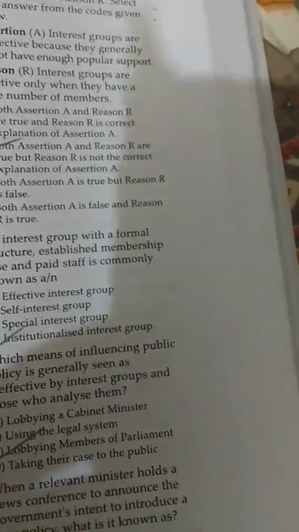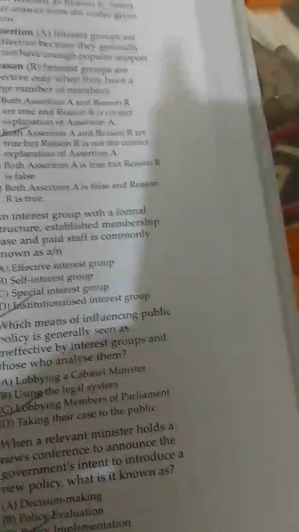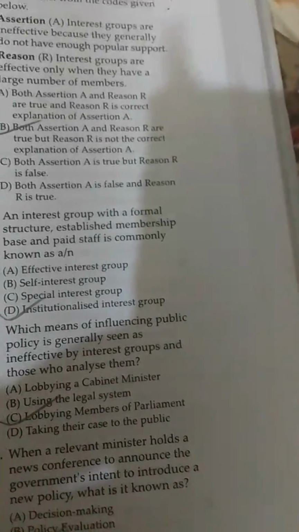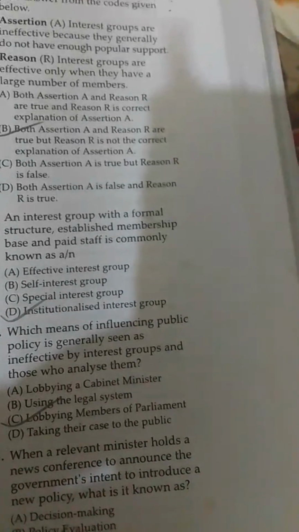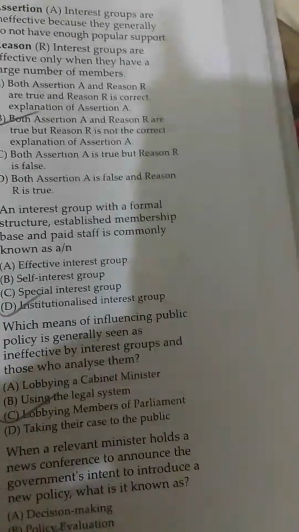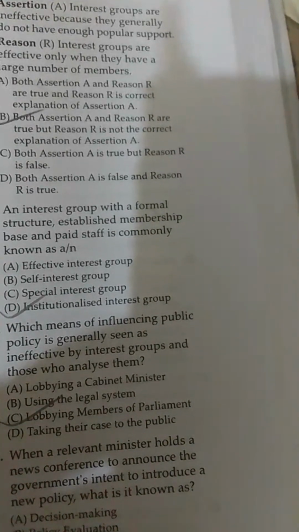Influencing public policy by lobbying members of parliament is generally seen as ineffective by interest groups and those who analyze them.